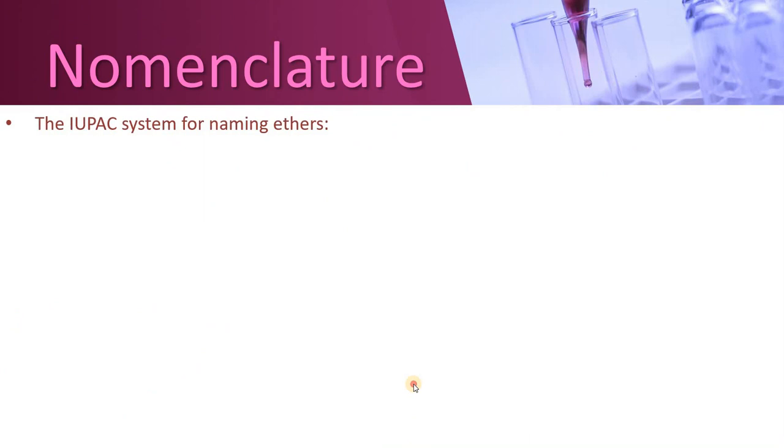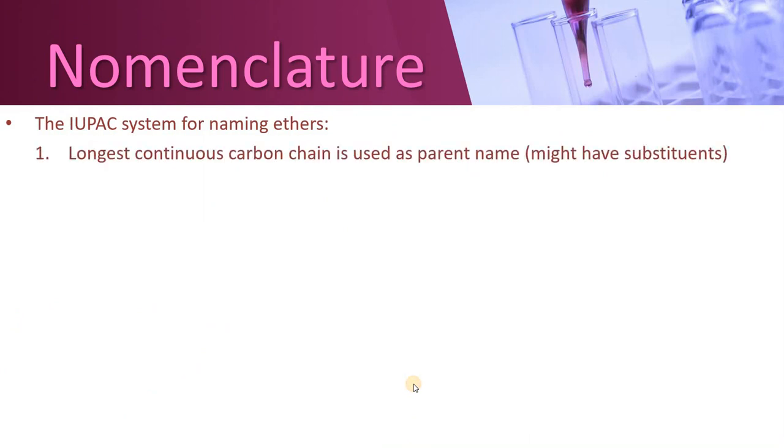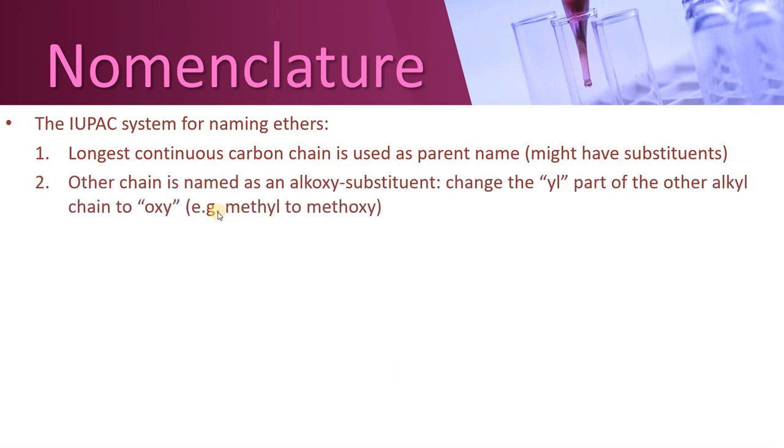Now let's move on towards IUPAC nomenclature of ethers. In IUPAC nomenclature, the longest continuous chain of carbon atoms is taken as the parent name. Ether need not be there in the name; we can name it as a substituent. If oxygen is present, the other chain is named as an alkoxy substituent. Change the yl part of the other alkyl chain to oxy.